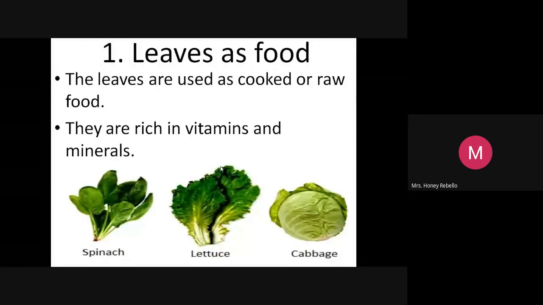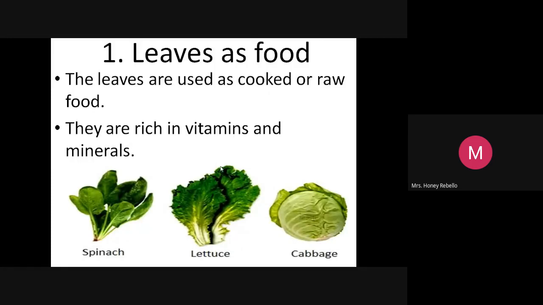What kinds of leaves do we eat as our food? There will be many, but I've just chosen only 3 over here. The leaves are used as cooked or raw food. Some can be eaten raw, some can be eaten by cooking.